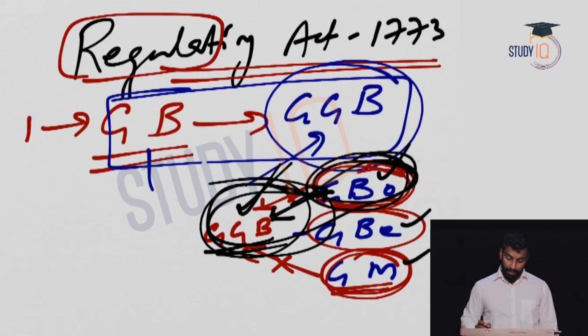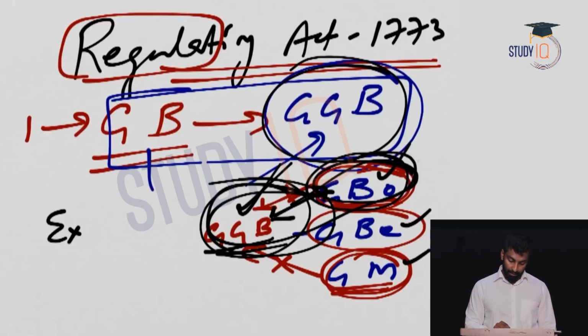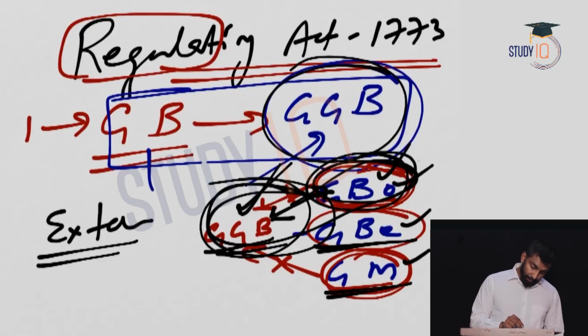So the point which I want to tell you is, the moment you see this word Governor General, that doesn't mean that he is superior over others. He is superior only in case of external affairs, external matters. When it comes to internal matters of Bombay, it is the Governor of Bombay. When it comes to internal matters of Madras, it is the Governor of Madras. When it comes to internal matters of Bengal, it is the Governor General of Bengal. Okay, so that is the first point.